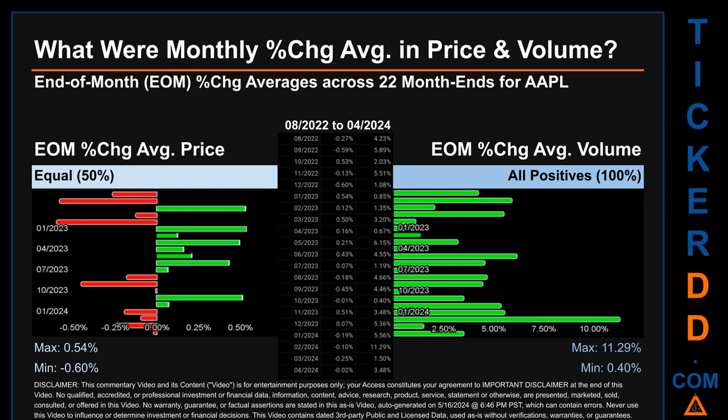Price saw an end-of-month max of 0.54% in average percentage change along with a minimum of -0.60%. For volume, the maximum and the minimum monthly percentage change were respectively 11.29% and 0.40%.